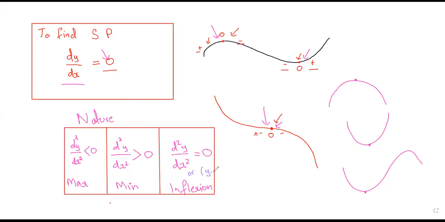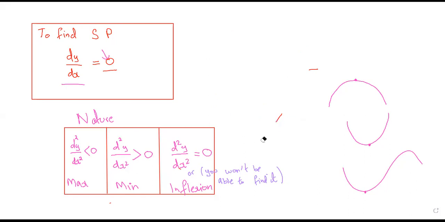Or you won't be able to find it. Okay. Now we know that in order to find the stationary point, I'll give you an example. Let's just rub this and then let's talk about it.